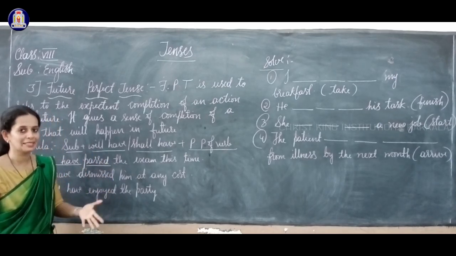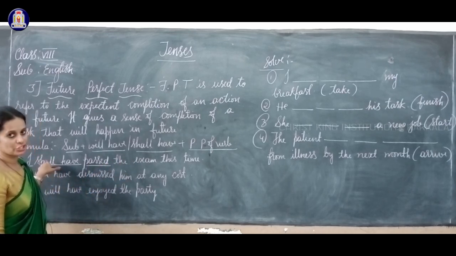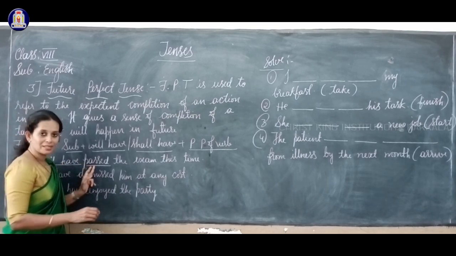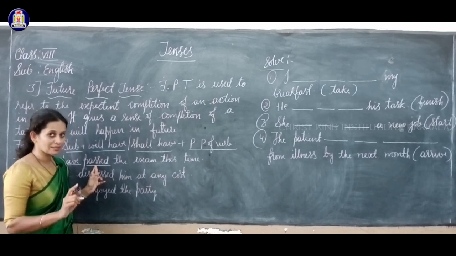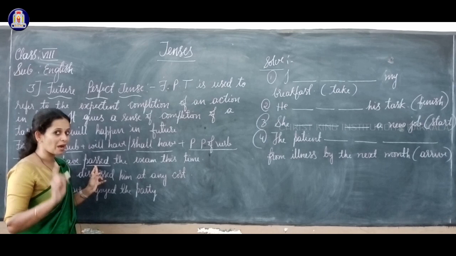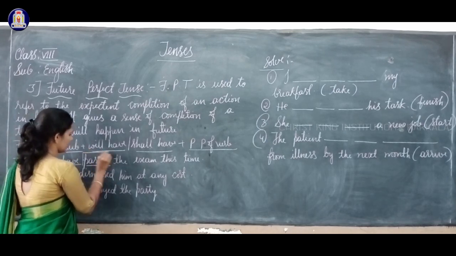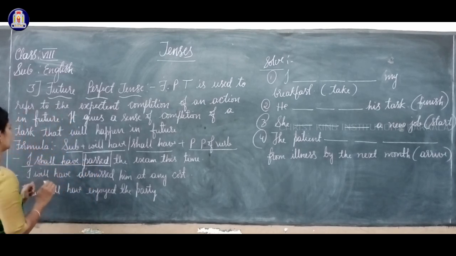So there is a possibility of the completion of this action, so we used shall here. Okay, so I shall have passed. Passed is the past participle form of the base verb pass. Okay, pass is in present tense, passed is in past tense, and the past participle is also passed here. Okay, so we have used the formula accurately here.